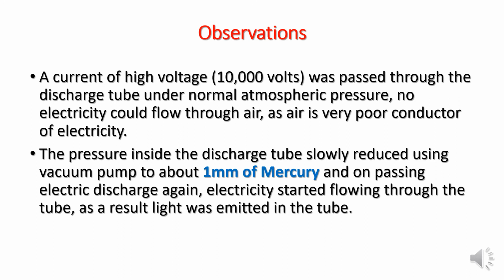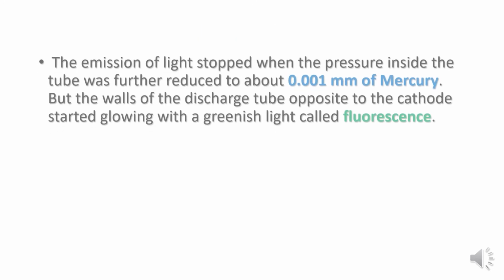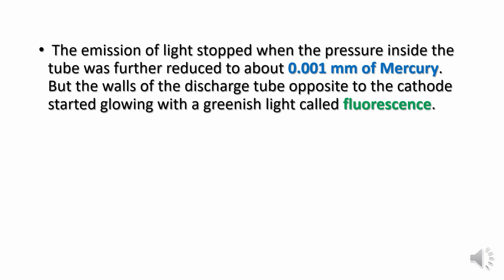As a result, light was emitted in the tube. He observed that light was emitted when he reduced the pressure inside the discharge tube to about 1 mm. Then the emission of light stopped.